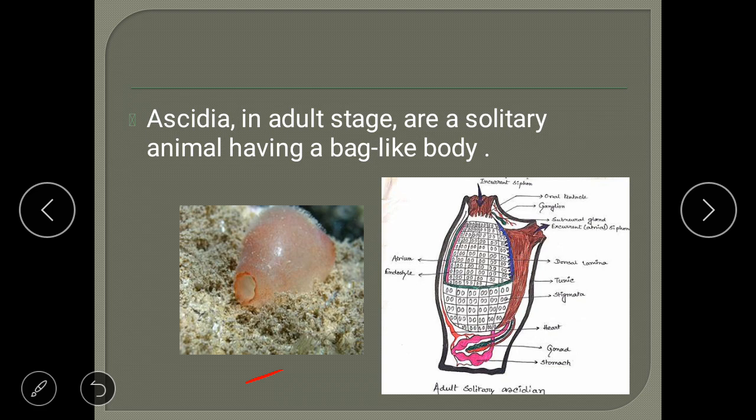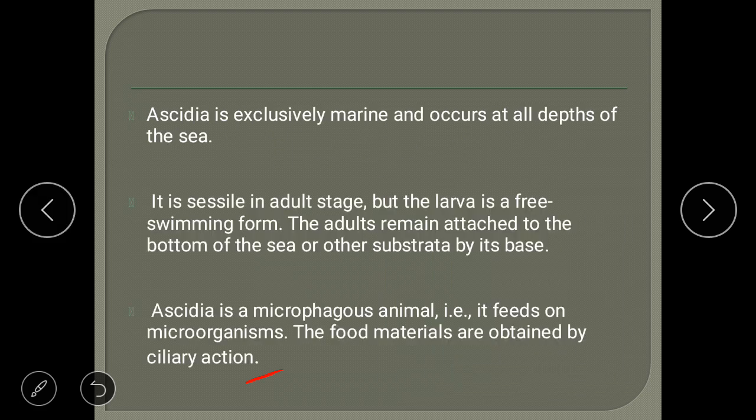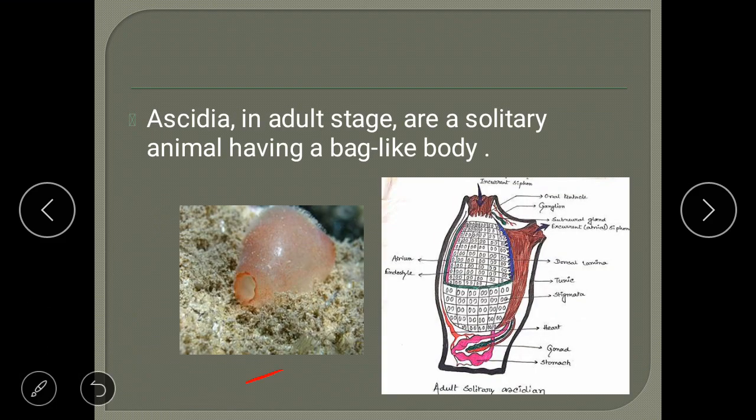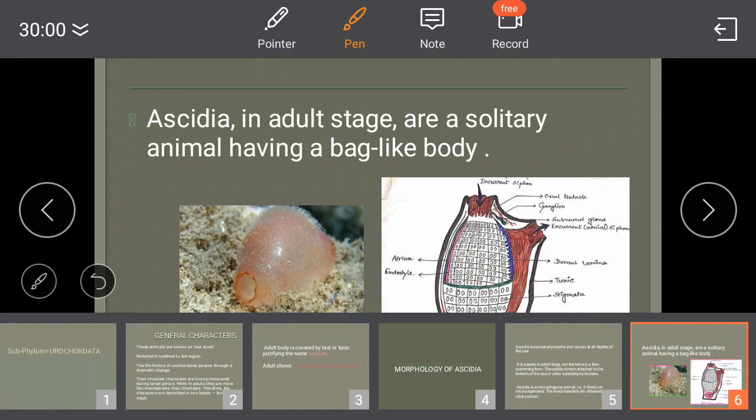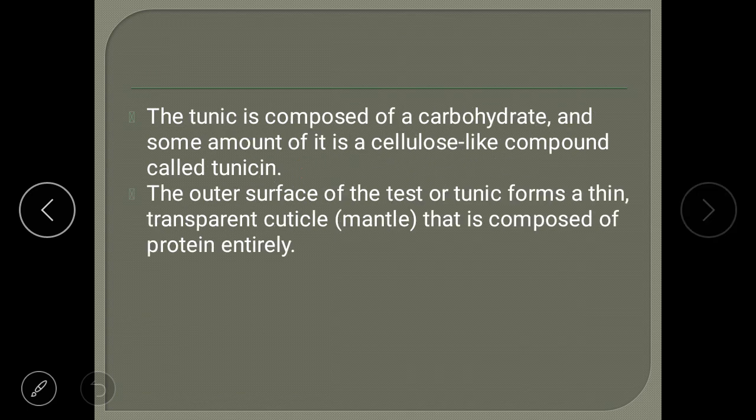Ascidia is an exclusively marine form, present at all depths, in deep water or even in shallow water. You can find it everywhere in the marine environment. One of the main features of Ascidia is that it is sessile in the adult stage, but in the larva stage it is a free swimming form. As you can see in this picture, this is the adult stage. The larval stage will look like this.